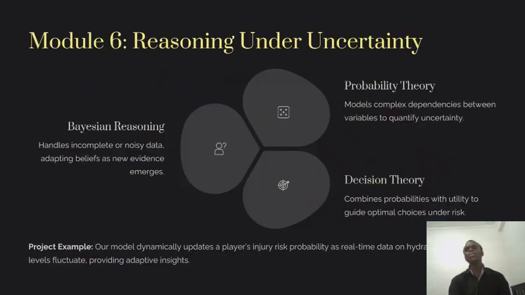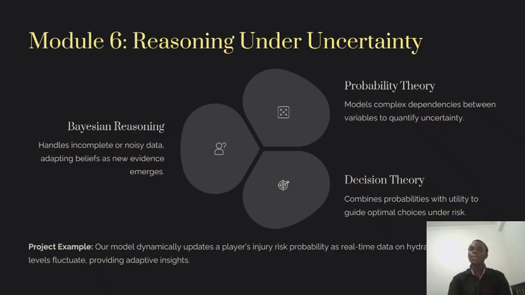So I want to talk about reasoning under uncertainty. In sports we have unpredictable things, and we can talk about injuries that are hard for humans to predict. So AI must be capable of reasoning under any uncertainty.